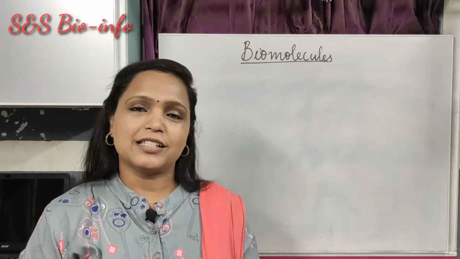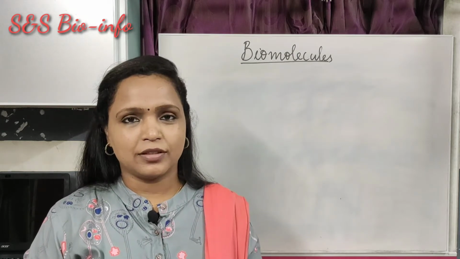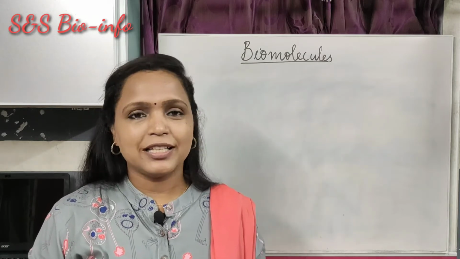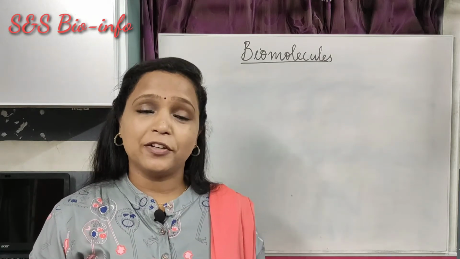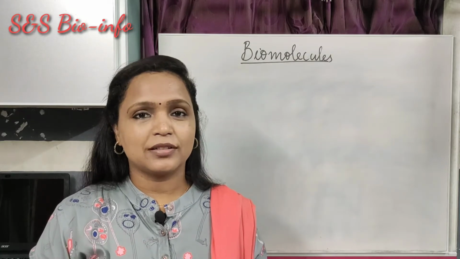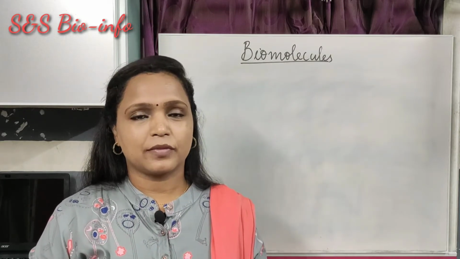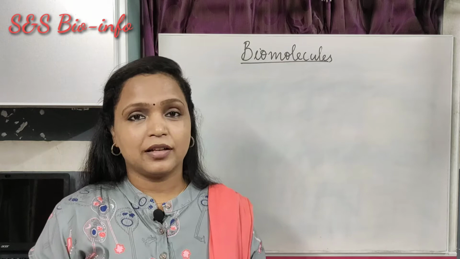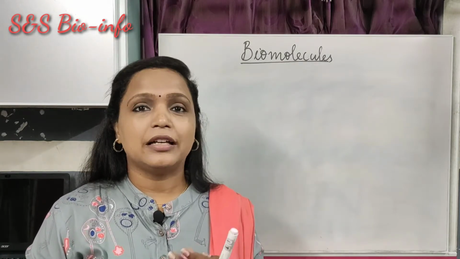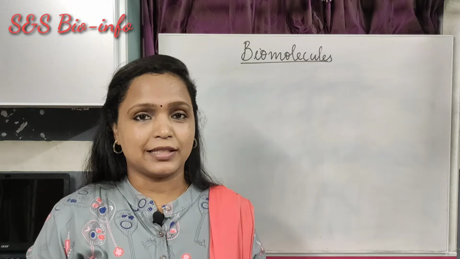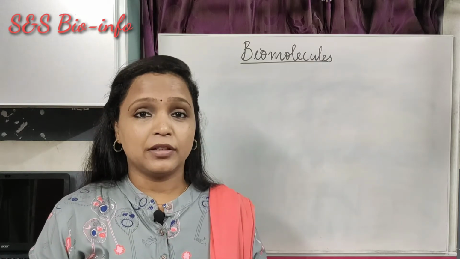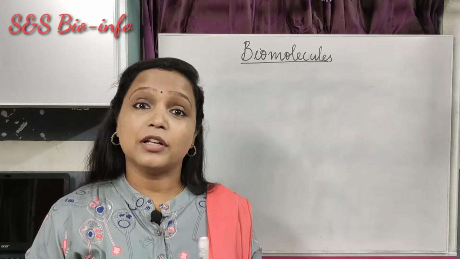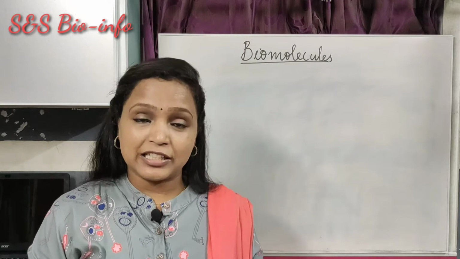We, the human beings, take different types of food items. That includes cereals, pulses, vegetables, fruits, seeds and so on. What do we get from these kinds of food items? We get nutrients. The nutrients like carbohydrate we get from the cereals. We get protein from the milk, egg, meat and also from the pulses. Then we get fat from the seeds, nuts or other oily food. Vitamins and minerals are derived from the vegetables and fruits.